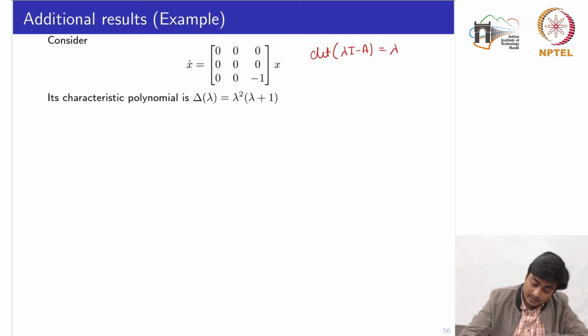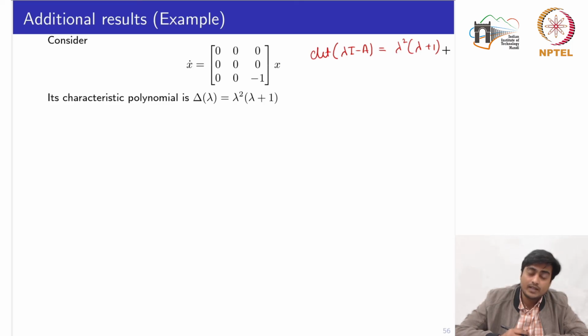given by lambda square, lambda plus 1, excuse me. Lambda square, lambda plus 1. Now I want to find a polynomial psi of s which is of lesser degree than this. It has a degree of 3 and it also satisfies psi of A is equal to 0. Okay. So a polynomial of less than degree 3 could be, there are a couple of options.